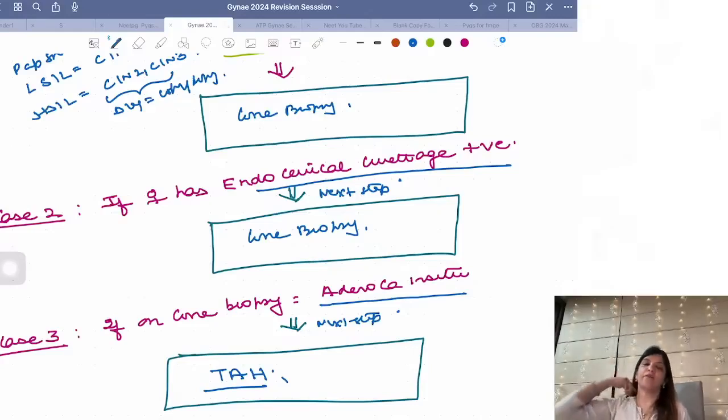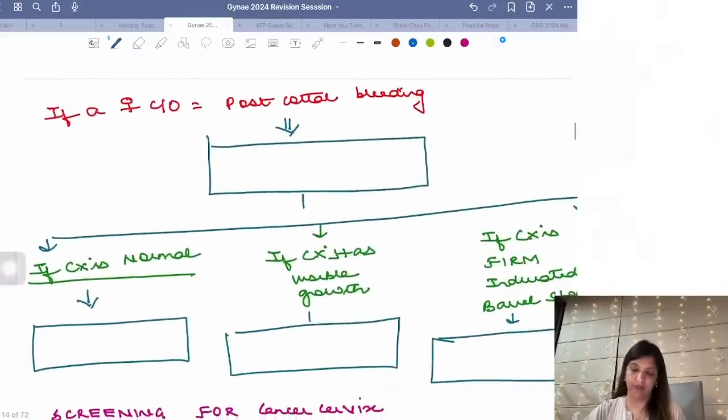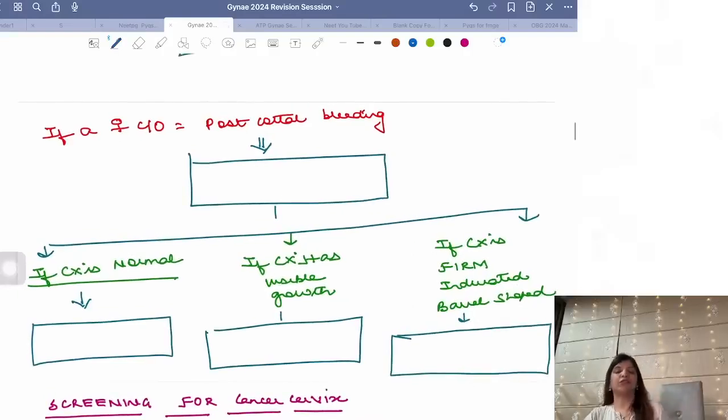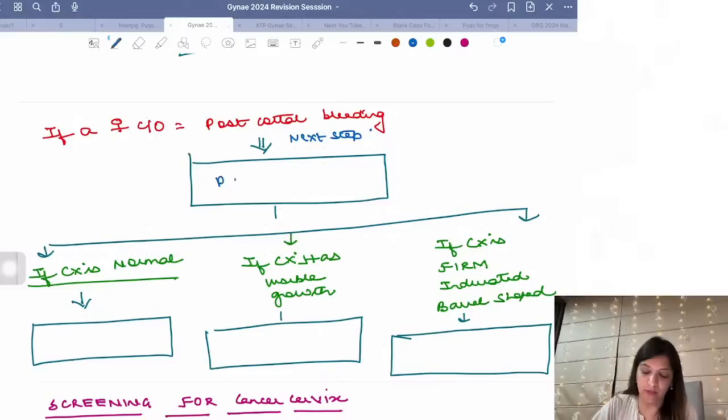So these are important cases in cancer cervix. Now, if a question comes that there is a female who has come to you with post-coital bleeding and they ask you what is the next step, the next step whenever a female comes to you with post-coital bleeding is per speculum examination.